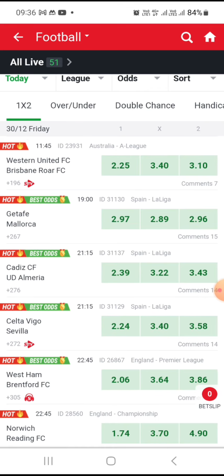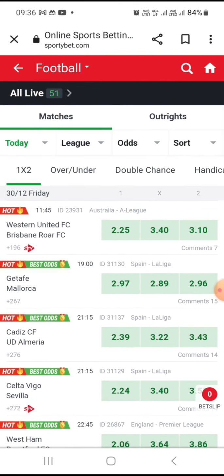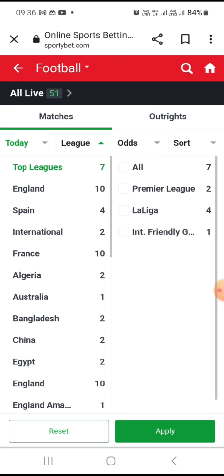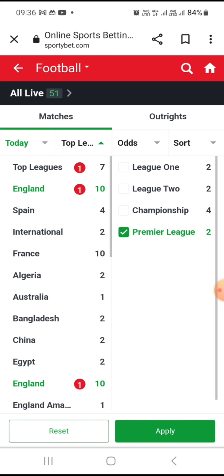This is Getafe Molaka. If you want to play it, you play it, no problem. But like I said, there's a way you do your selecting that is very good and sharp and smart. You go to the league first. That's where you go first. Forget about choosing any game there. You can select England, Spain, anywhere you want. Let's go to England first. Then if you want to go to Premiership, you go to Premiership.